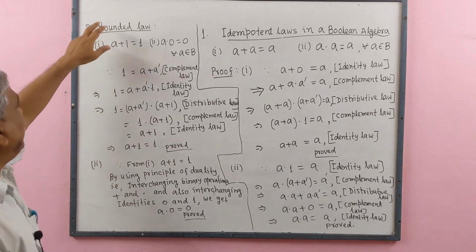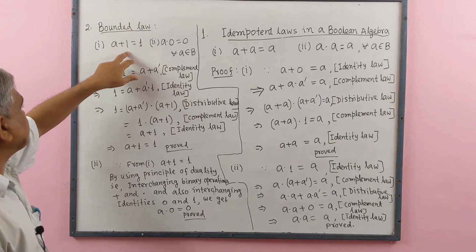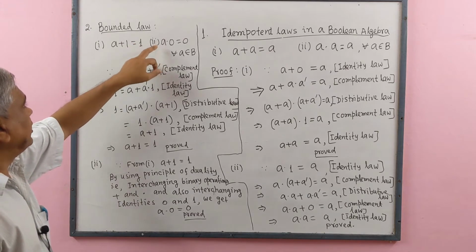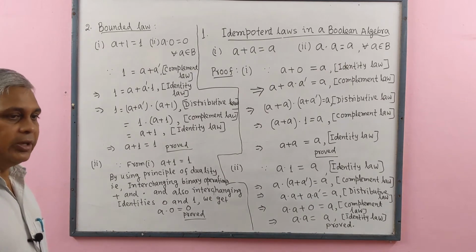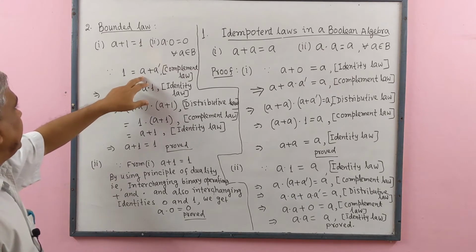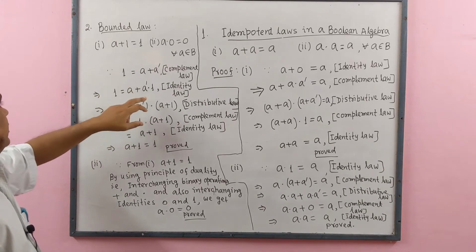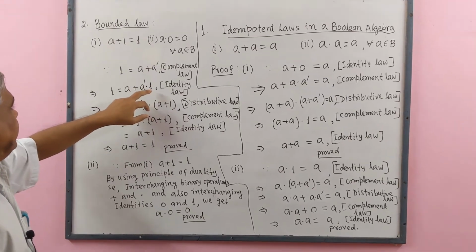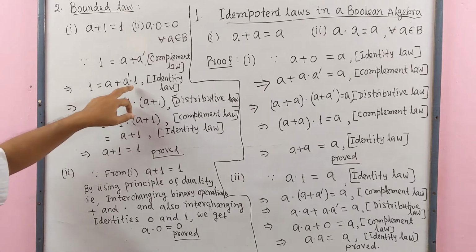Number 2, bounded law. In this law, we have two sections. Number 1, a plus 1 equal to 1. In number 2, a dot 0 equal to 0, for all a belongs to B. By complement law, we know that a plus complement of a equal to 1. Here, in second step, we use identity law. Complement of a equal to complement of a dot 1.